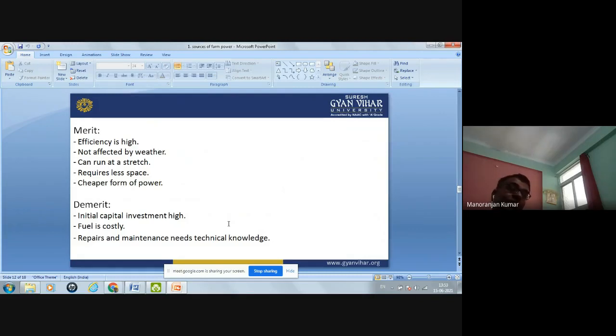Fuel is costly nowadays. Petrol and diesel are very costly. So this fuel is costly. The other disadvantage is that repair and maintenance need technical knowledge. Not everyone can repair and maintain this type of mechanical power. For repair and maintenance work, a technical person is required, for the tractor, for the oil engine, for all types of mechanical work. So these are the demerits of this type of power.